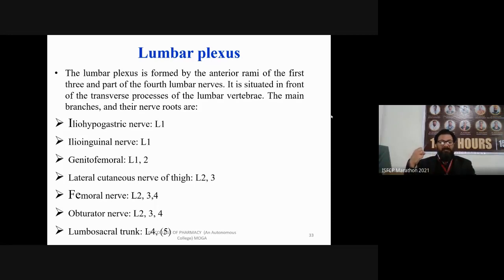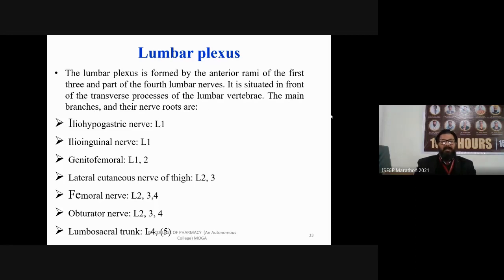Suppose this is your cell body and this is your axon. This is the root. Root means where many neurons are emerging from. A collection of cell bodies is called ganglia. Ganglia means a group of cell bodies outside the brain.